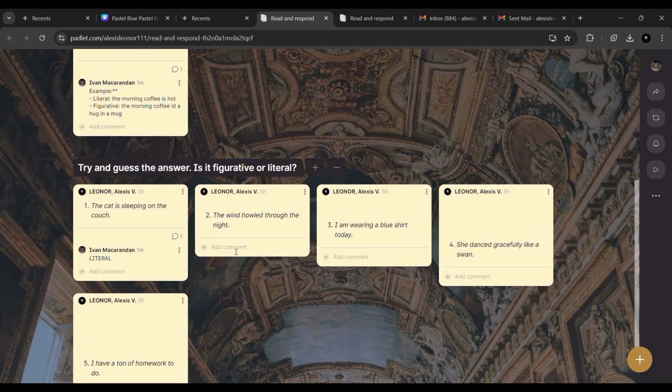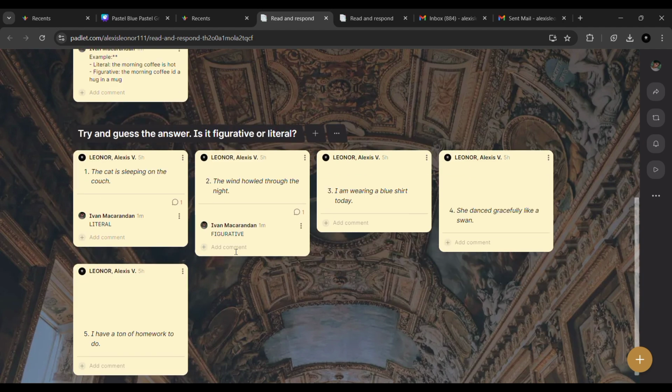Next example, the wind howled through the night. The answer is figurative because this is a personification, it makes the wind sound like it's actually howling.